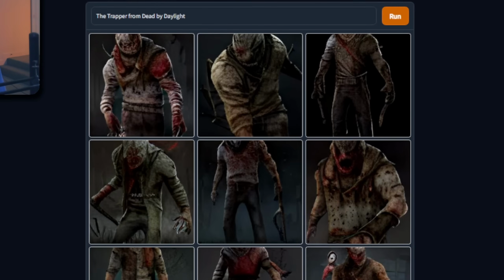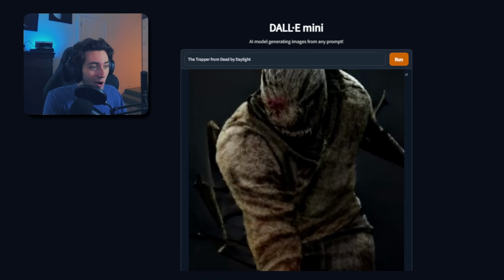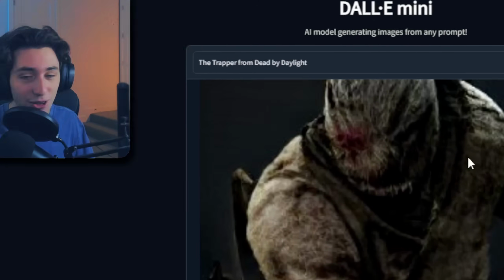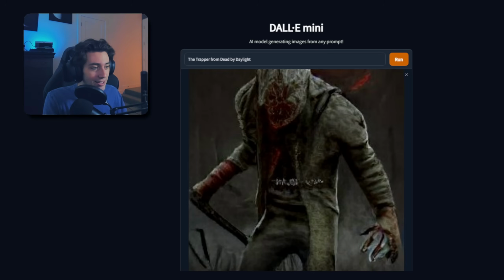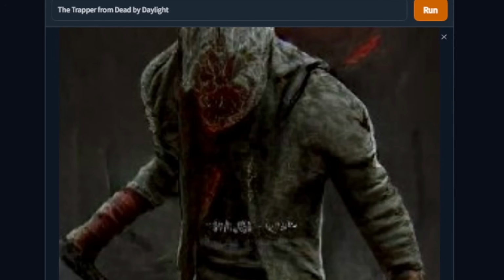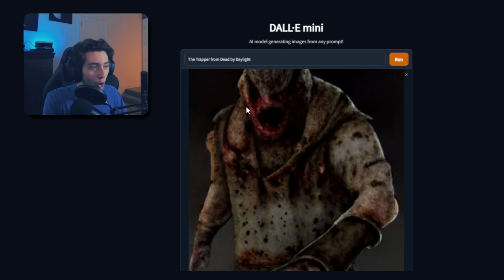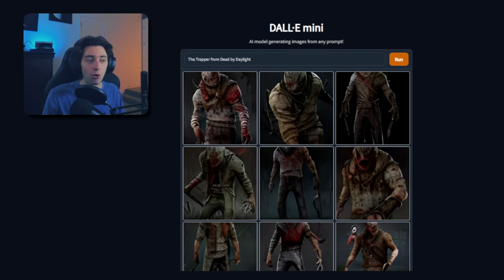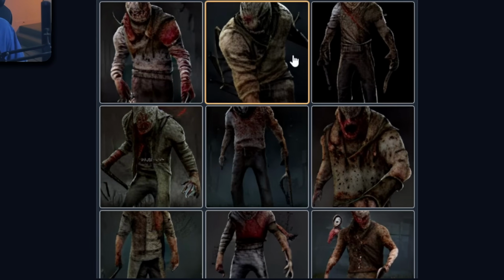Let's see it. That looks kind of sick, actually. Wait, what? Whoa. Wait, that's actually so cool. He looks like the Scarecrow from Batman. Wait, that's actually fire. That looks more like the Wraith. Look at it. He even has his little bear trap. That's so funny. Wait, these actually look so cool. I'm gonna give this a solid 7 out of 10. I think it's really cool. I think it's definitely really cool, but it just kind of looks like people, and they don't really show the face for some reason. Okay, next up on our list, we have the Wraith.